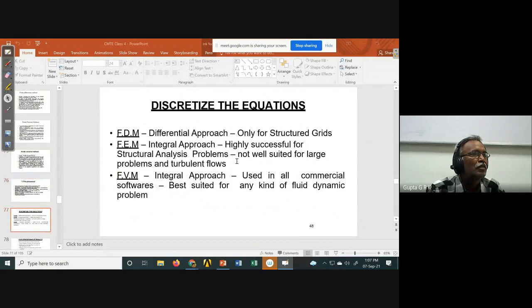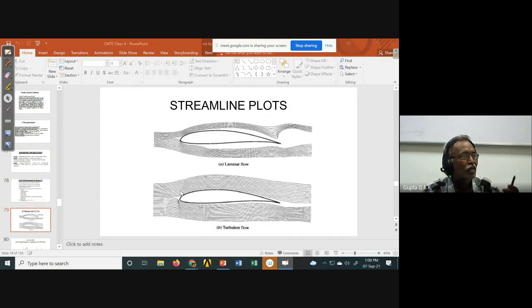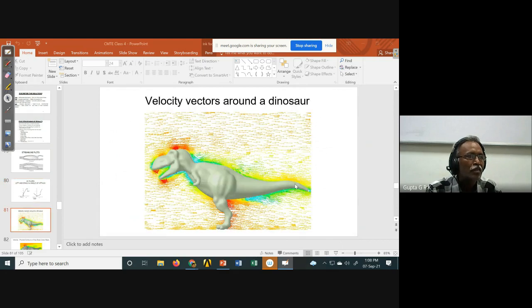Okay, pre-processor. So we discretize the equations, and then we have post-process. Post-process, as I told, the various I have already shown you. You can have streamline plots. You can have XY plots. You can have velocity vector plots, right? So velocity, it gives arrows. If arrow is large, more velocity. Arrow is small, less velocity.